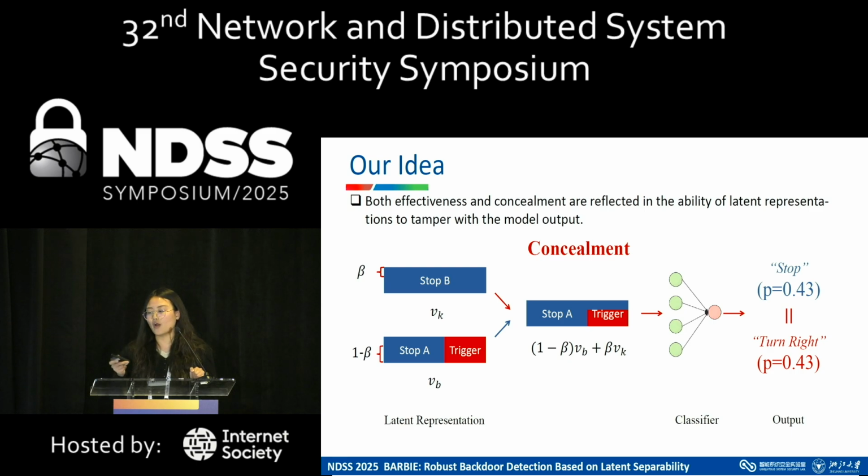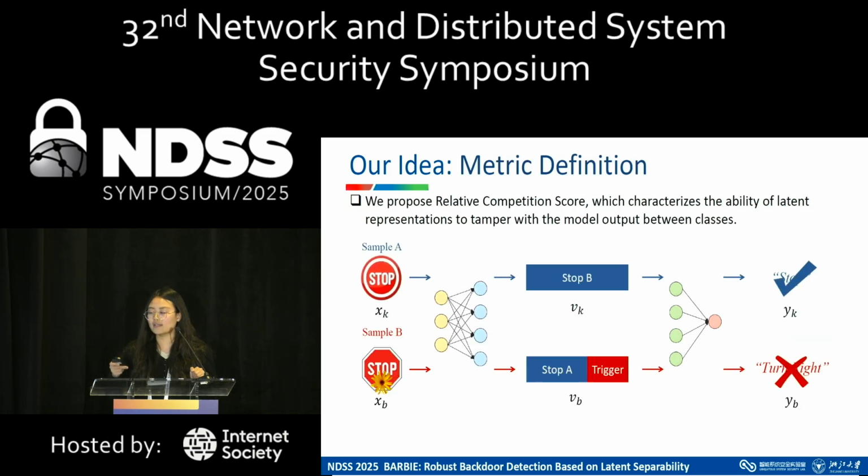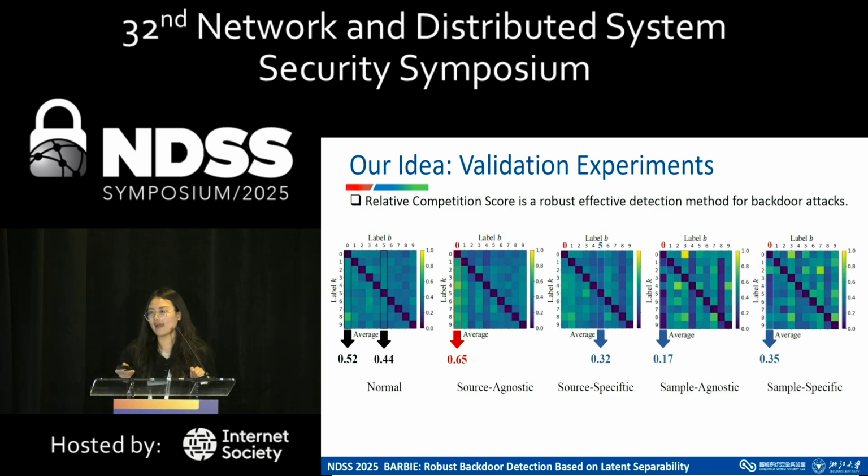Therefore, we propose a new metric named relative competition score, which measures the ability of a latent representation to tamper with the model output. The calculation process is the same as before, and we calculate the minimal proportion needed to change the model output, and we name this minimal proportion the relative competition score. And to demonstrate the effectiveness of the relative competition score, we conduct experiments on 10 classification datasets.